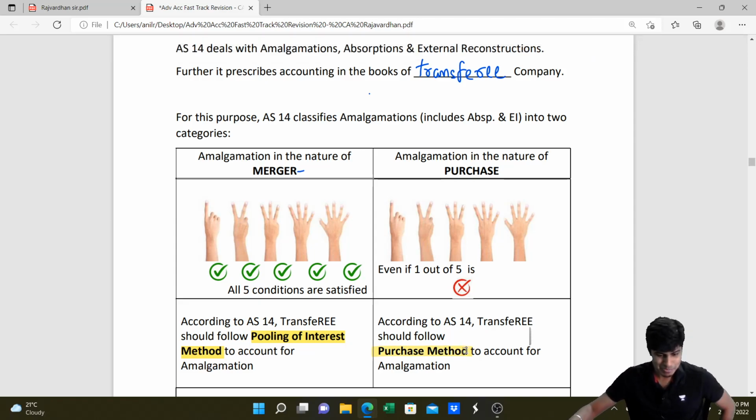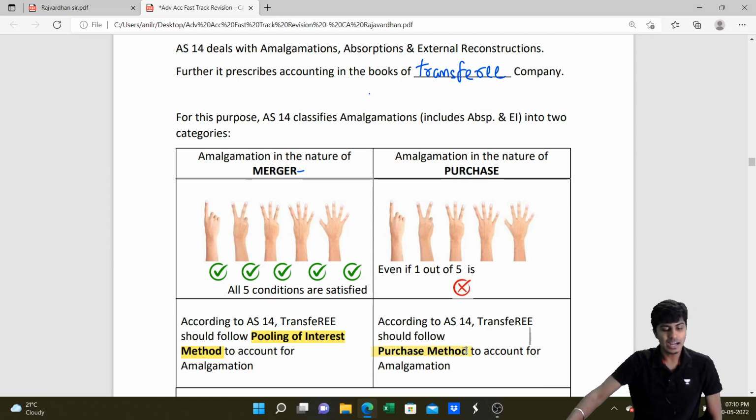I hope you all learned this part clearly. So if it is accounting in the case of merger, we do it under pooling of interest method. If it is accounting in the nature of purchase, we do it under purchase method. Now, what are these 5 conditions based on which we decide all of this?